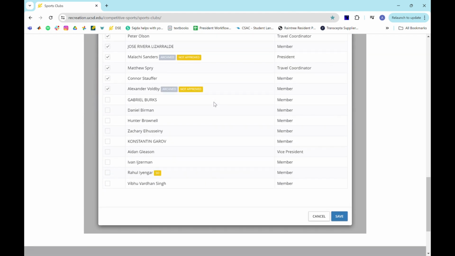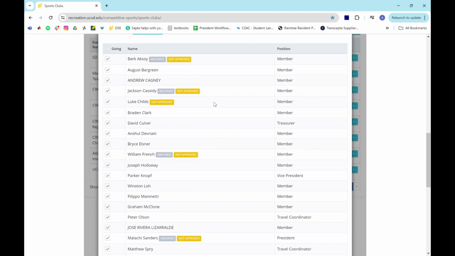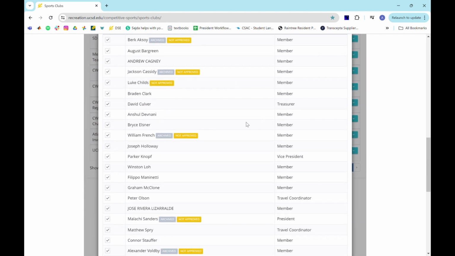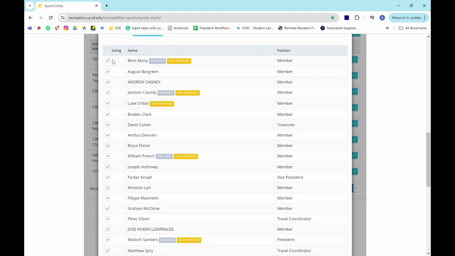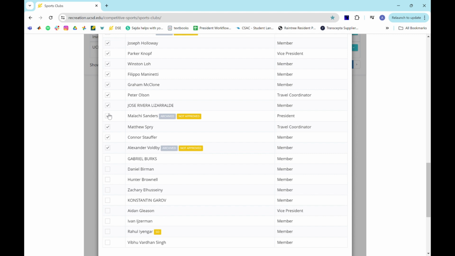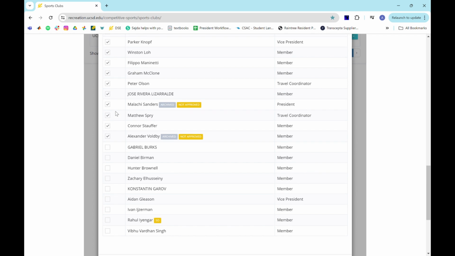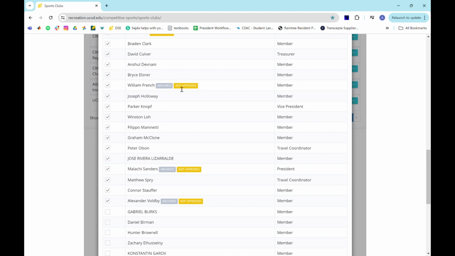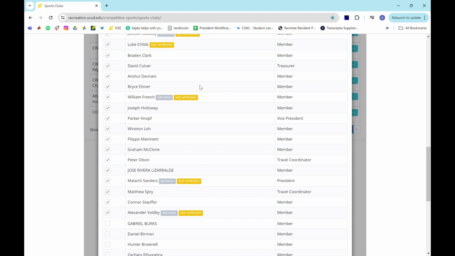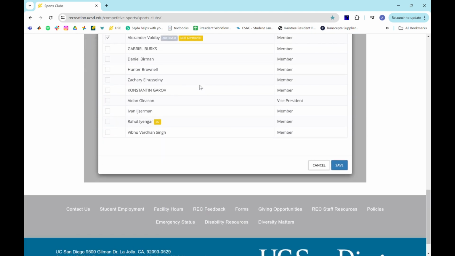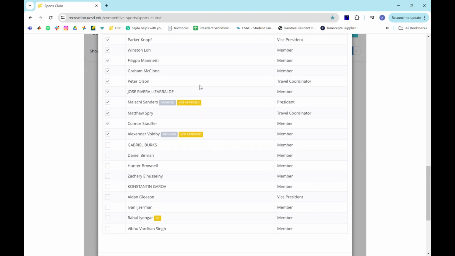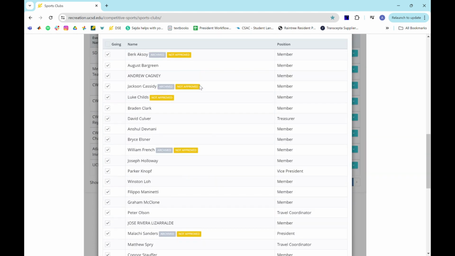So if we're going somewhere, you need to have enough drivers on the member thing that we can get all these people here. So in other words, you can't just check everybody because then they'll flag us for not having enough drivers to drive everybody. So be careful that whoever you're checking on here is definitely going to be there, or we think they're going to be there. If people leave last minute, that's fine. And then also that they're approved. If we have anybody that says not approved on here, you need to get them approved before they'll get passed through here. Okay, cool. And for home events, you can just check everyone that's been approved because we're not driving to it. So just go ahead and check all and then uncheck the people that aren't approved.